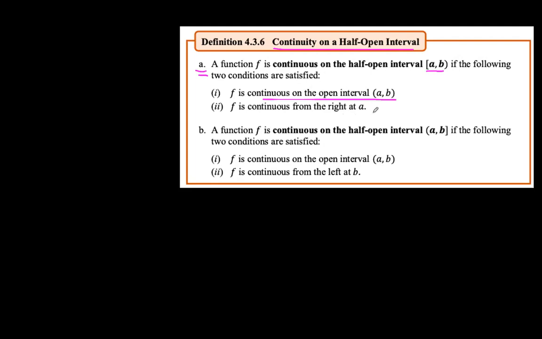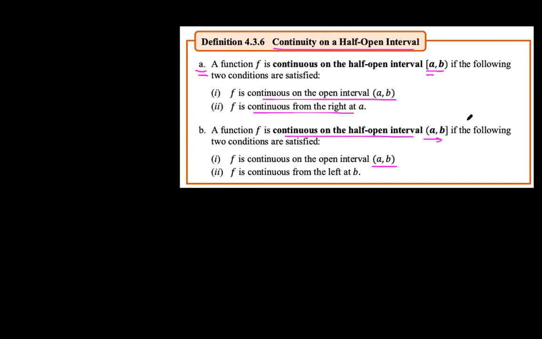So from the right at A, we're going to start from the closed, okay? Actually, we're going to consider a certain value of the variable x as long as it is included in the given interval. So boundary tayo, okay, si A. Nakuha guys, from the right of A. Ito naman, continuous on the half-open interval AB, where B is included. Same pa rin, continuous in the open interval AB and continuous from the left at B. Ito, from the left. Okay?